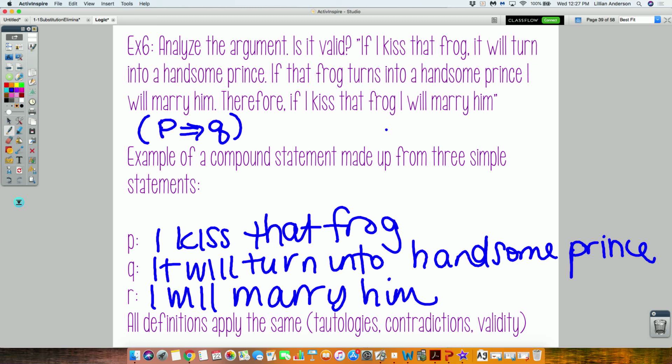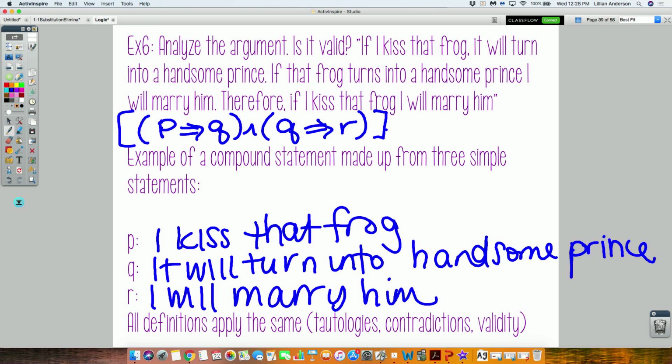If I kiss the frog, it will turn to a handsome prince. What about the second sentence? If that frog turns to a handsome prince, I will marry him. What would it be if then? Q implies R. And what do we do to connect them? With an and. Yeah, it's an and. So I have another set of parentheses with an and, and then it implies, with brackets right around these things. These are the first two sentences right here.